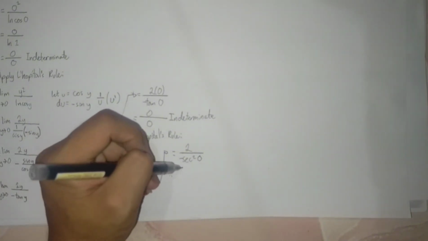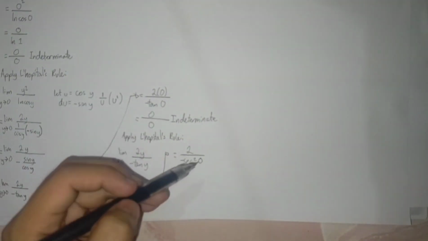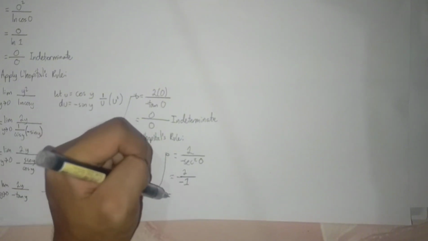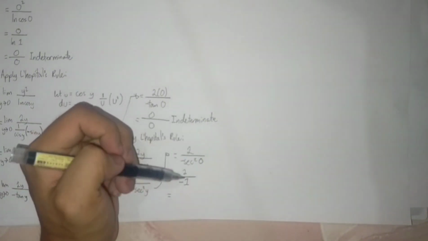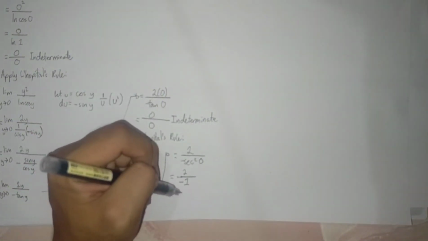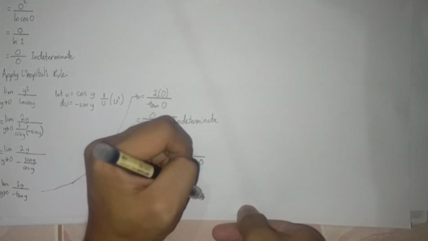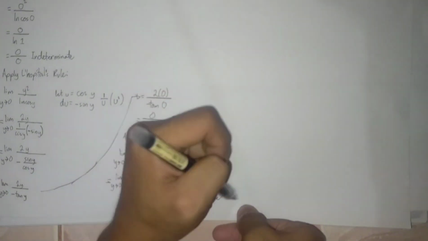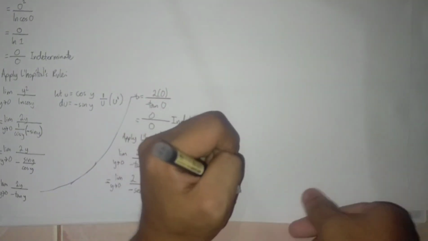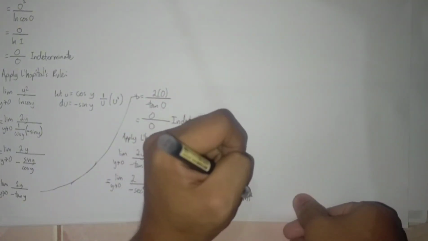The value of secant squared 0 is 1. Then we have negative, so it is negative 1. Then 2 over negative 1 is negative 2. Therefore, the limit exists.